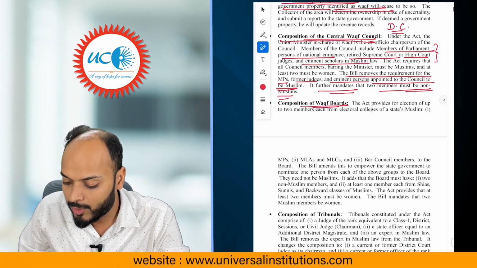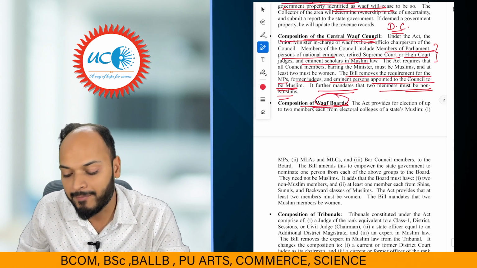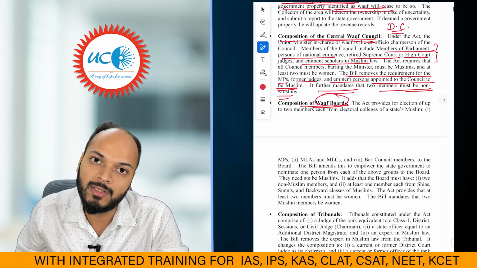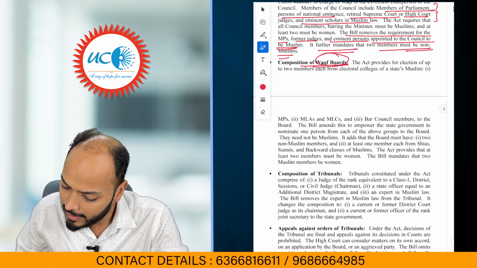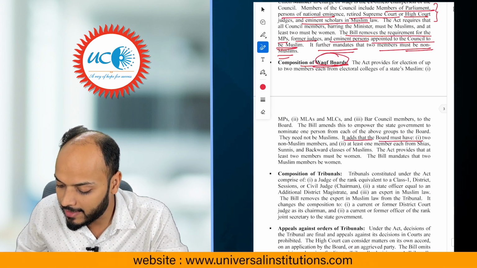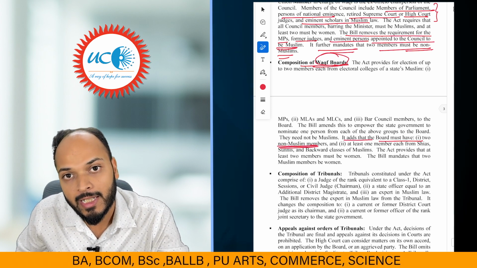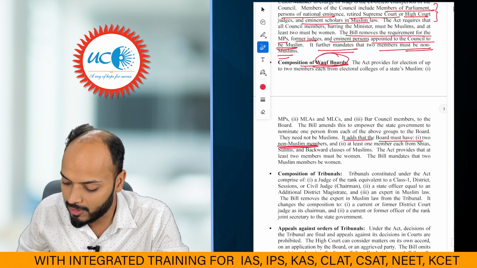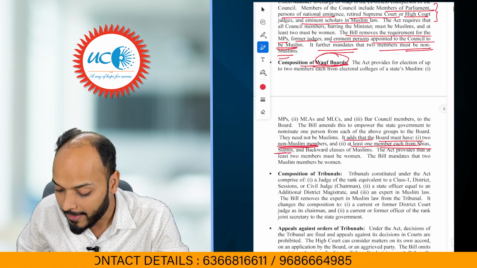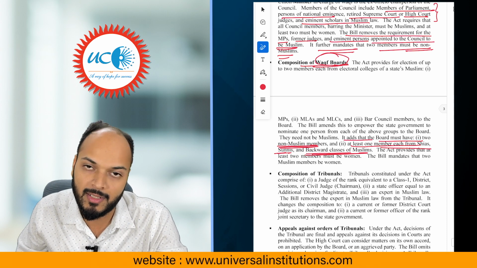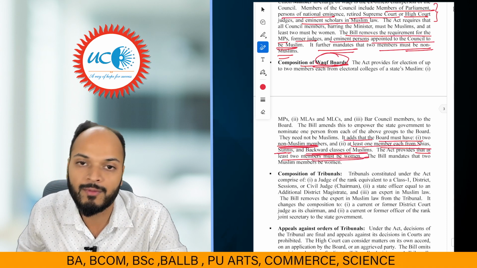The Waqf board is the highest authority related to Waqf in a state, right? In the composition of the Waqf board also, the bill suggests some changes. The bill says that at least 2 members should be non-Muslim. Same as the Waqf Council, even in the Waqf board, at least 2 members should be non-Muslims. At least 1 member should be each from the Shia Muslim community, the Sunni Muslim community, and backward classes of Muslims. Right? So these changes. The bill further says there should be at least 2 members who are women.